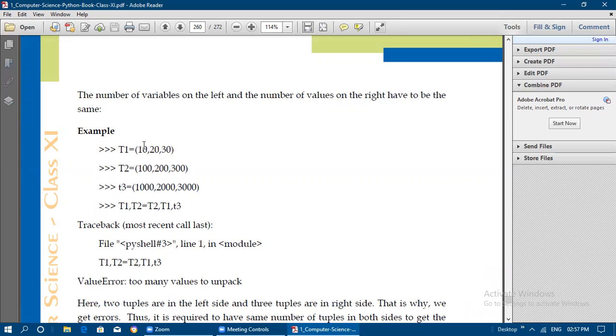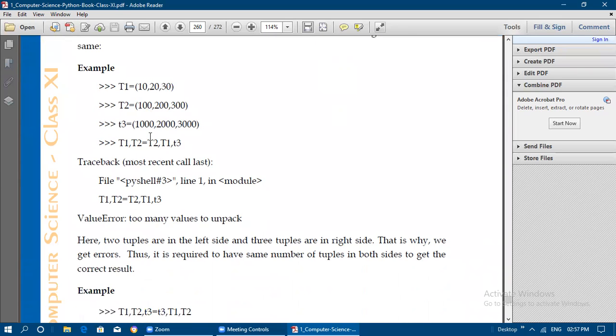Now the number of variables on the left side and on the right side have to be the same. For that we will see an example. t1 has 3 elements, t2 has 3 elements, and t3 also has 3 elements. Here t1 and t2 are going to be swapped with the help of the equal to operator, that is t2, t1, t3, but we have only 2 on the left side and 3 on the right side. This is not correct. It will produce a ValueError: too many values to unpack.